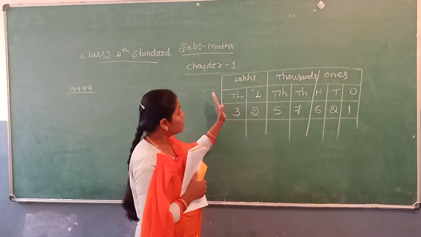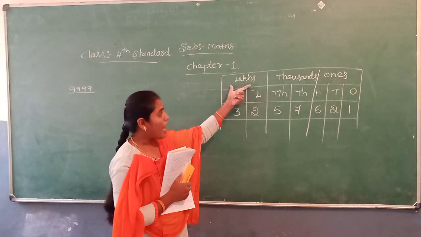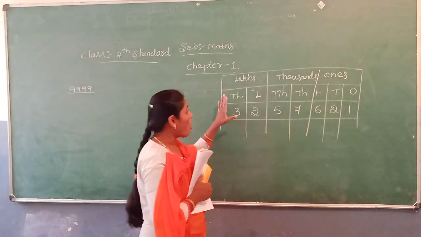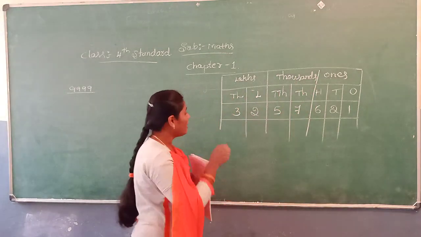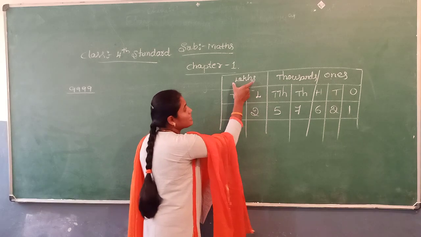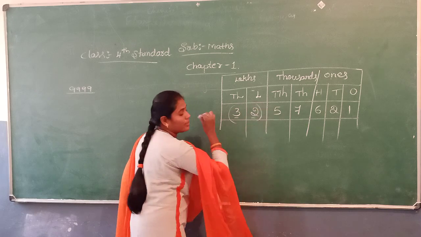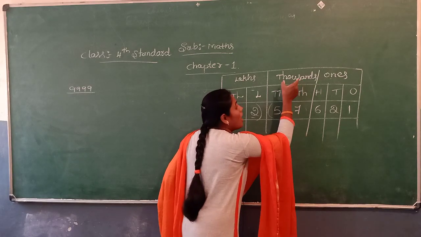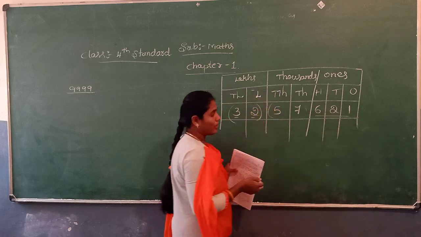Always read the numbers from highest period to lowest period. That is, lakh is the highest period, ones period is the smallest period. So always numbers are read from highest period to lowest period. Then always read the periods together. That means lakh and 10 lakh are read together, and 1000 and 10,000 are read together. Then ones, tens, hundreds are read together.